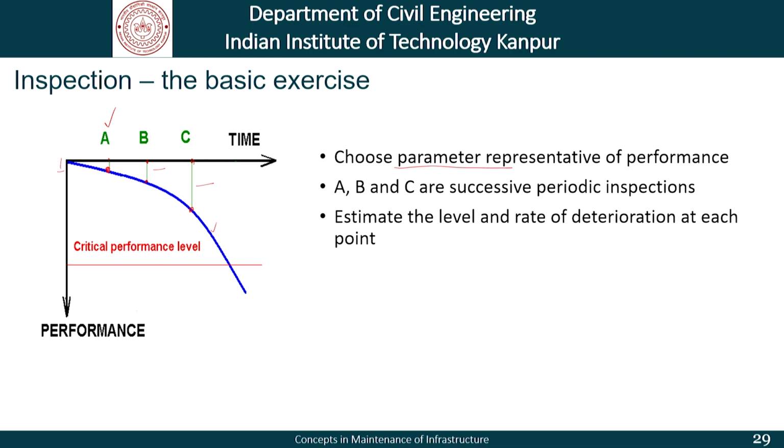The other part of it is what is the slope here, what is the slope here and what is the slope here. We need to identify parameters which will help us get this information in terms of the extent of change in performance and the rate of change of performance.